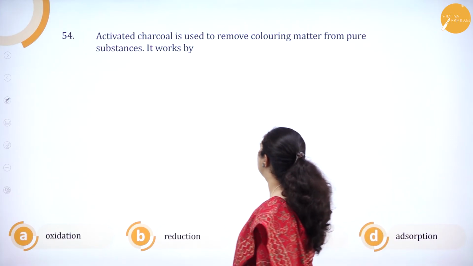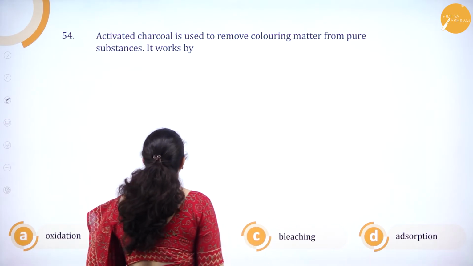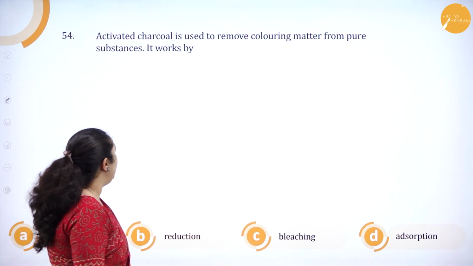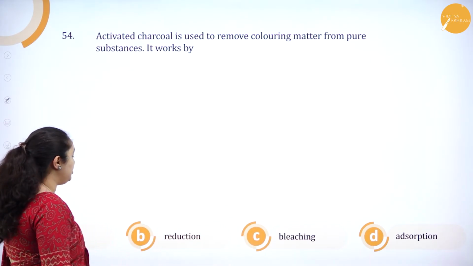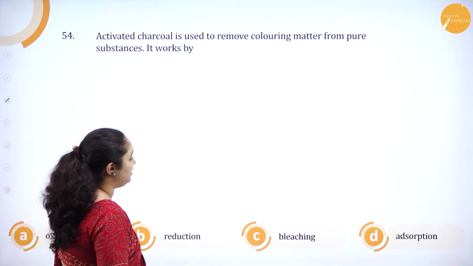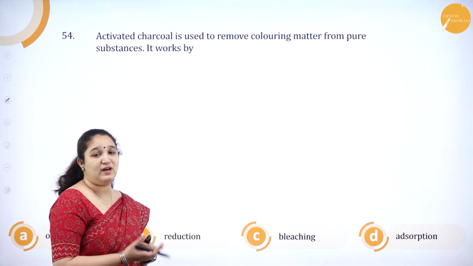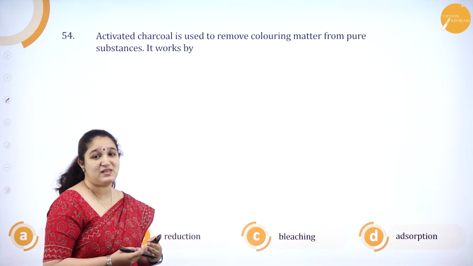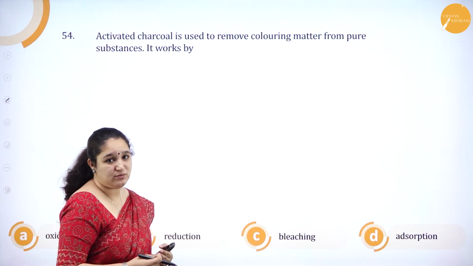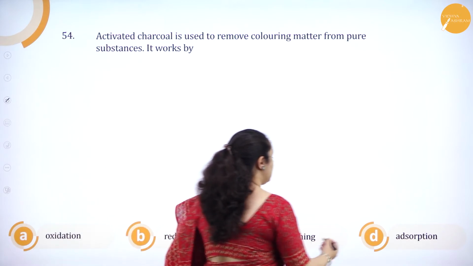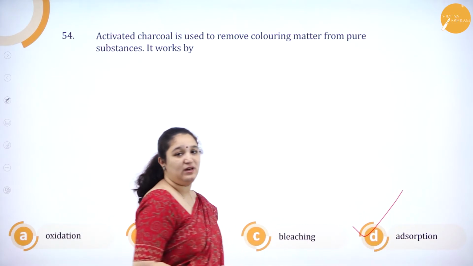Activated charcoal is used to remove coloring matter from pure substances. It works by oxidation, reduction, bleaching, adsorption. See, activated charcoal removing of coloring matter is on the basis of adsorption, isn't it? So answer is option D.